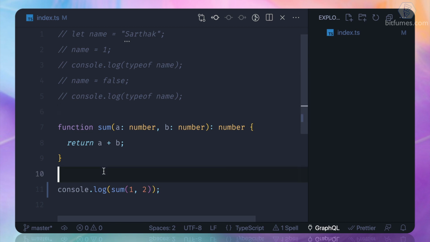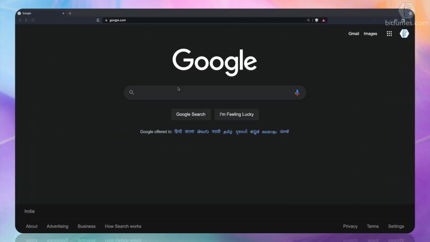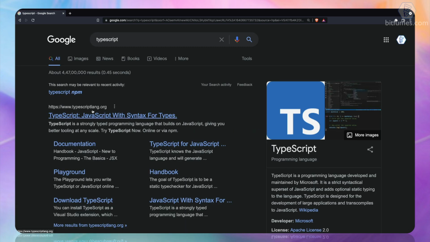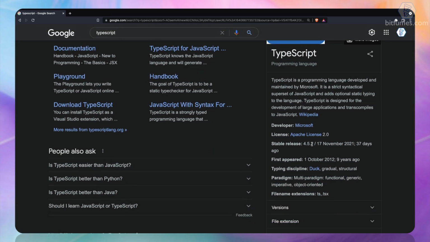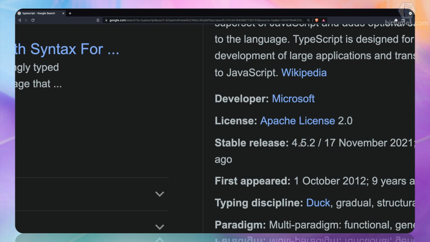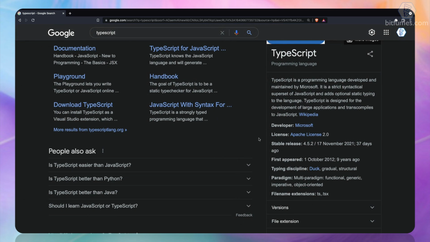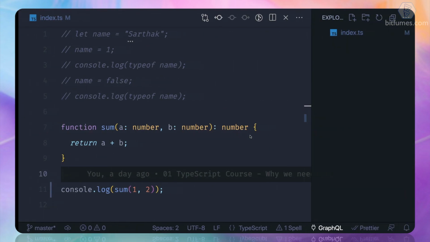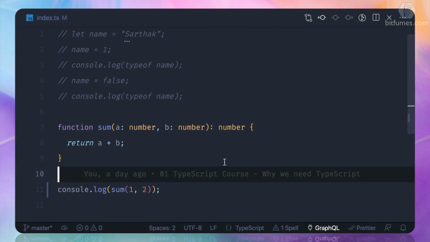How can we do that? So let's just go on Google and search for TypeScript. And for TypeScript, you can see the stable version is 4.5.2. And we need this TypeScript compiler in our system. So how can we do that?